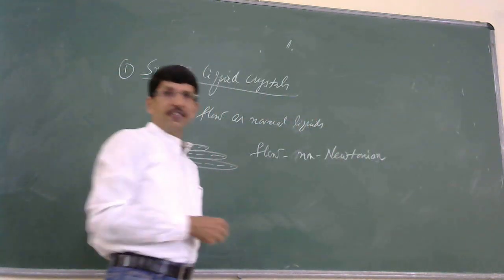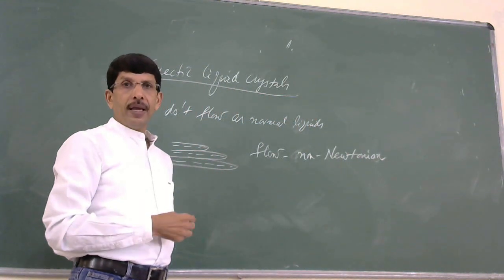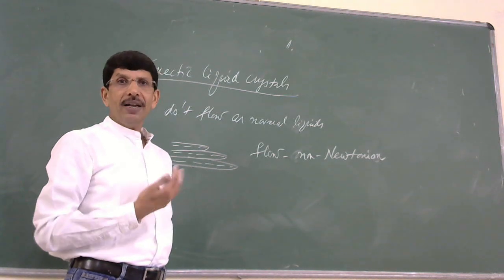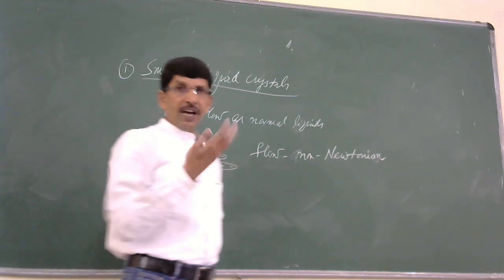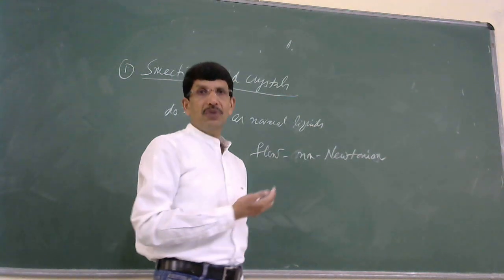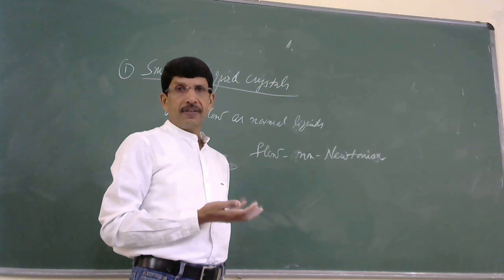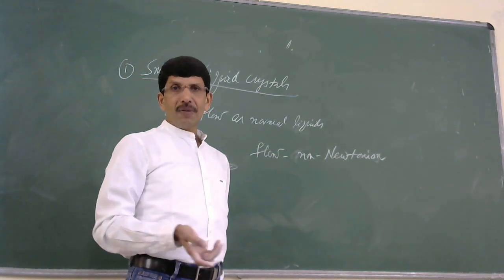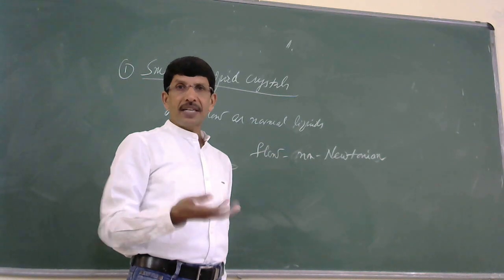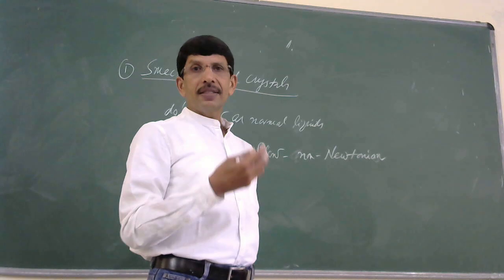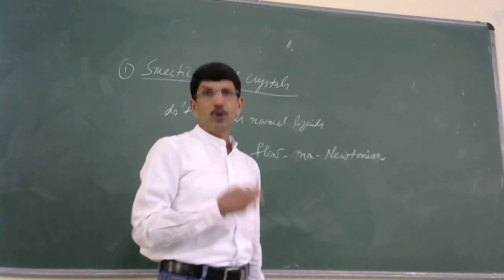The flow of a liquid which does not obey Newton's law of viscosity is called non-Newtonian. In our daily life we come across non-Newtonian liquids: honey, any syrup, mayonnaise, butter, cheese. All these are examples of systems which exhibit non-Newtonian flow.